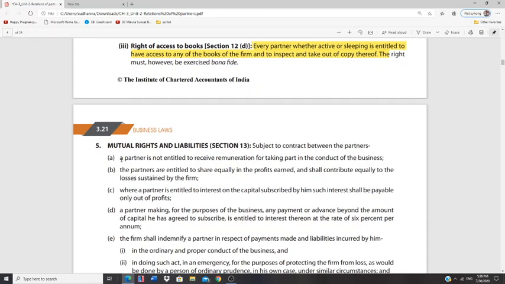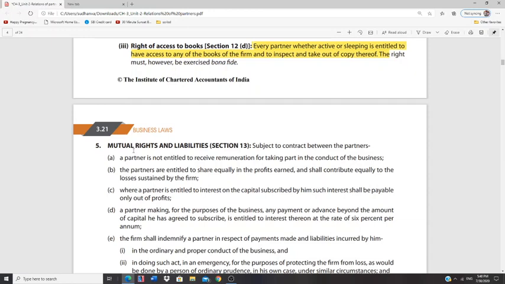See, usually some partners, for the purpose of business, even though he has contributed a share of capital, might have contributed an additional amount of capital over and above his share of capital. In case he has contributed in such manner, then on that additional capital, whether it is written in the partnership agreement or not, he is entitled to an interest rate of 6%.